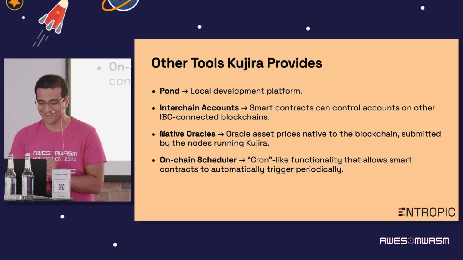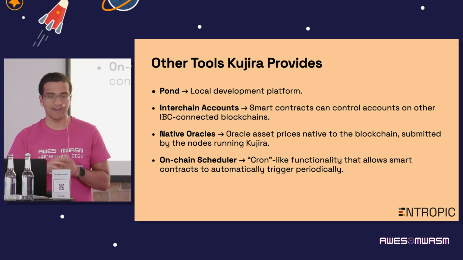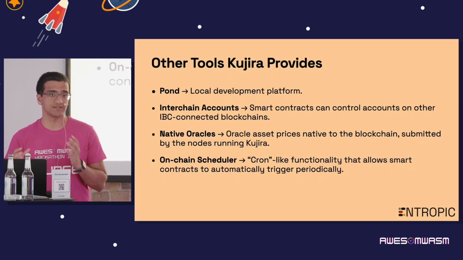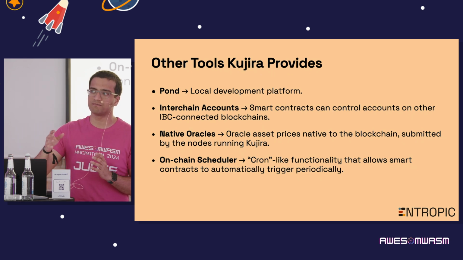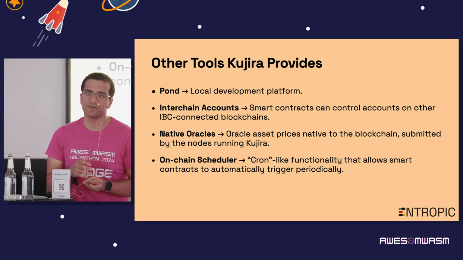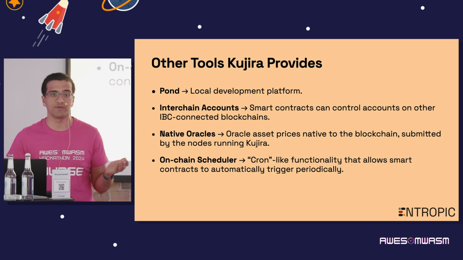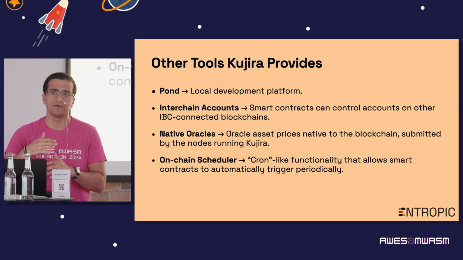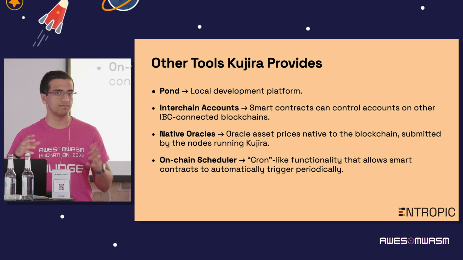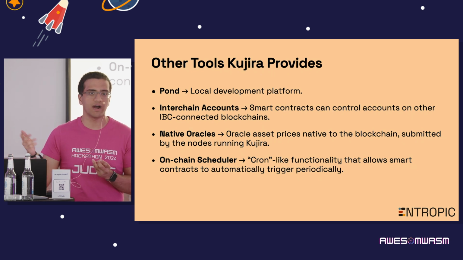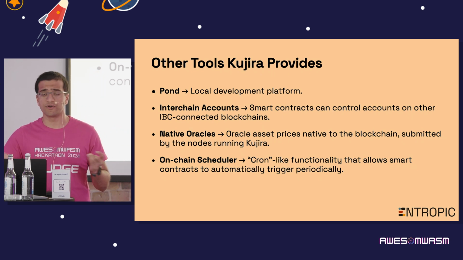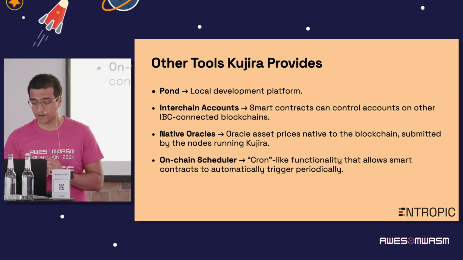It's honestly amazing. And then finally, we have an on-chain scheduler available to contracts. Basically, this is a cron job, where you can say, execute my contract every 100 blocks, or execute my contract once a day. And this can be used, for example, for cranking a contract that needs regular interaction, or for making sure that a contract is triggered once per day or once per hour, for example, for converting assets and so on.